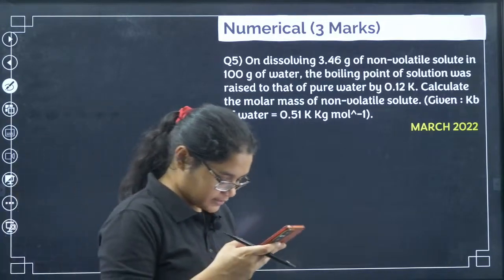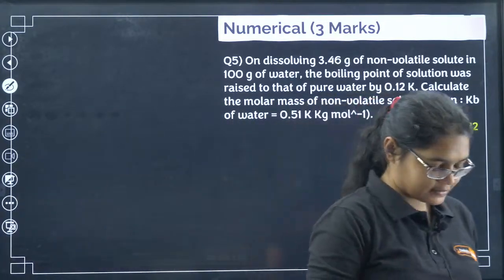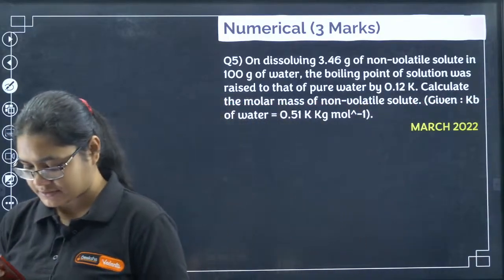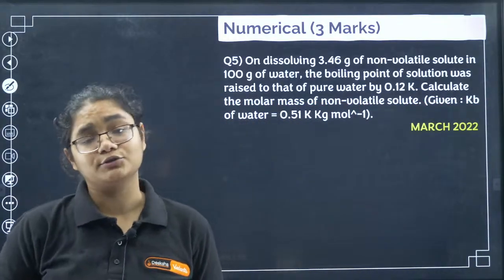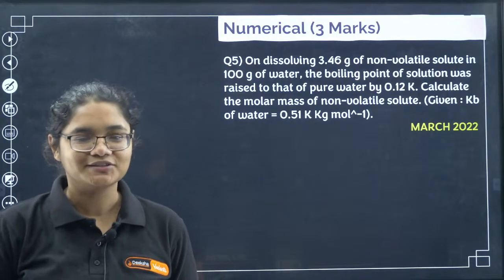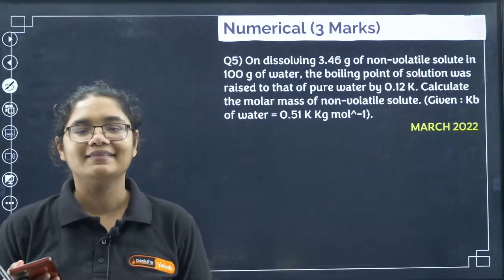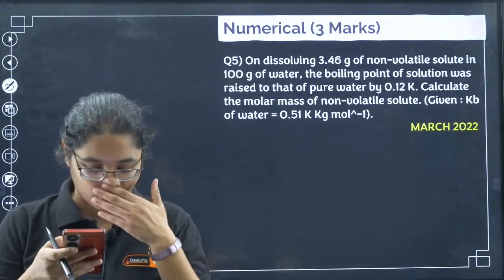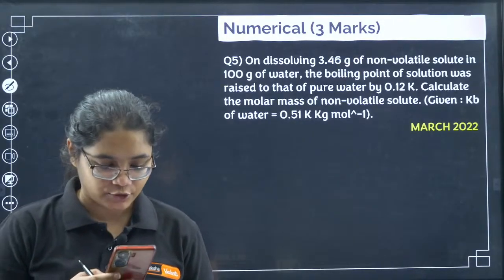Ramesh has also given the correct answer here. Please do the next question. This is very simple. This is the last numerical. After that, we'll again come back to MCQs, solve them and then end the session. So please do this quickly and tell me what answer you get for this numerical.